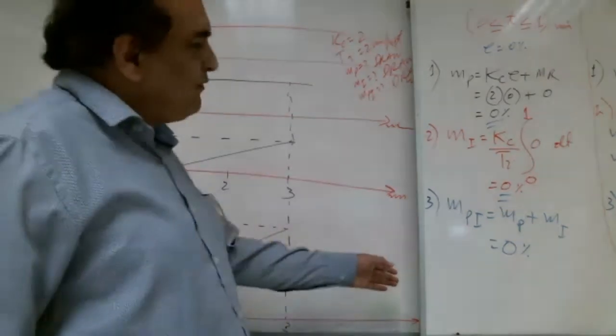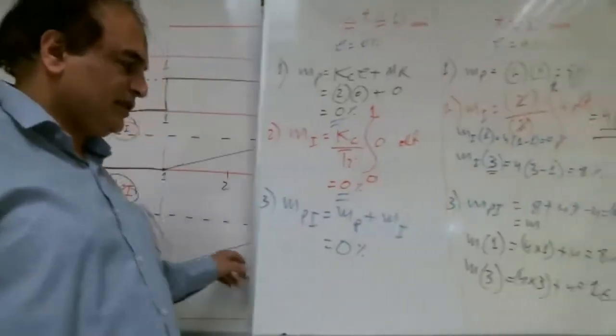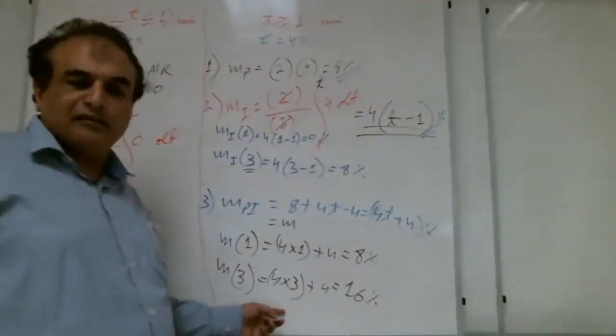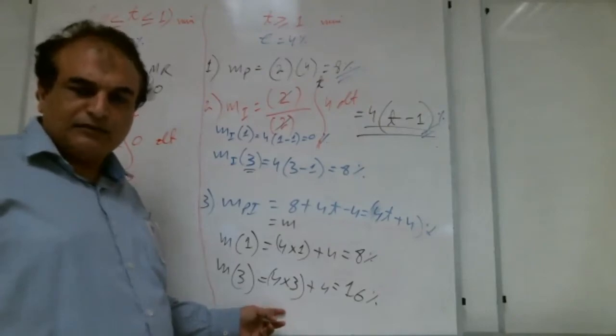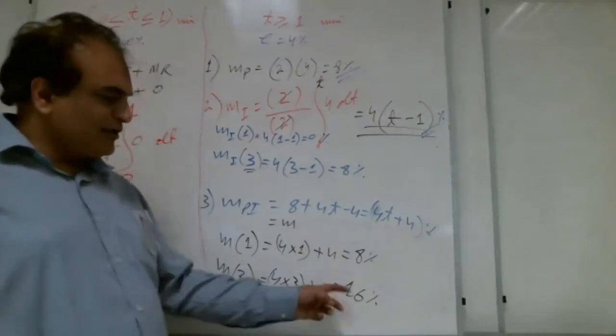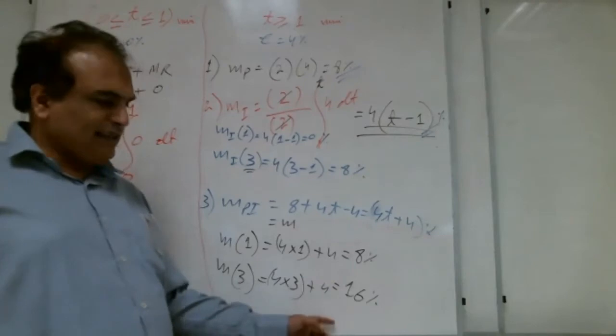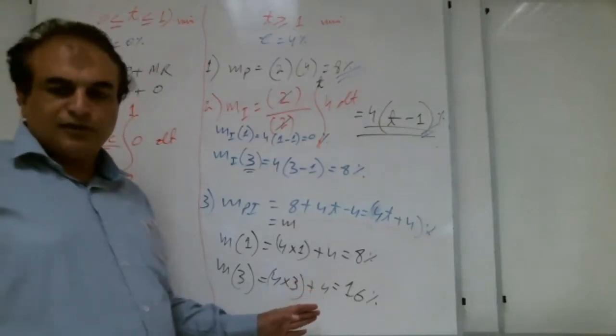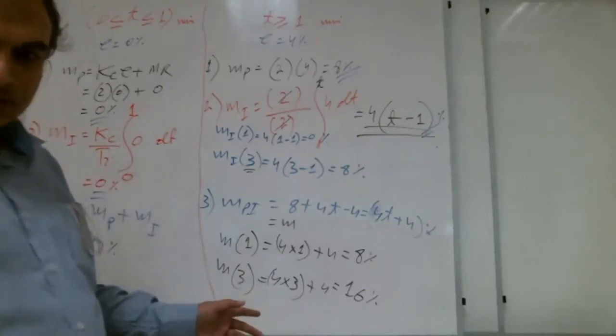In the lab, when we were doing it, this value went more than 100. You remember that? Here it is not going more than 100. So we don't need to find the 100. You got my point? Yes.